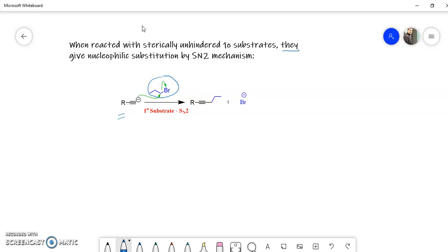So it gives a nucleophilic substitution reaction by the SN2 mechanism, and we get this alkylated product. This is the alkylation of alkyne.